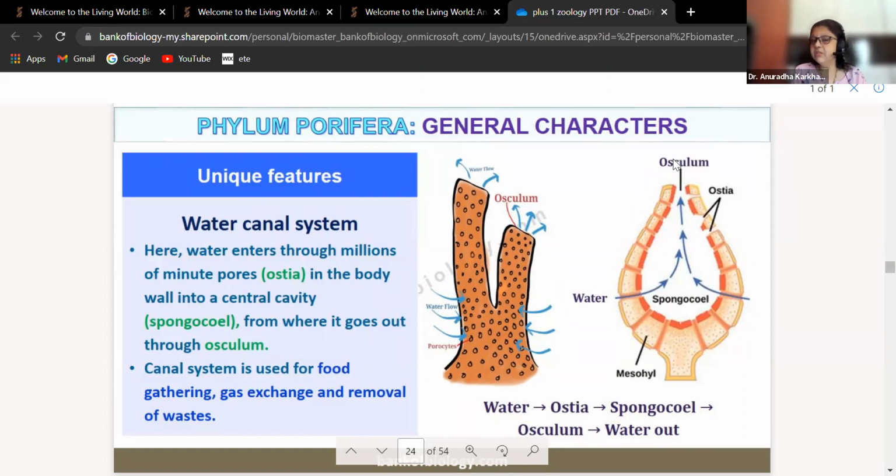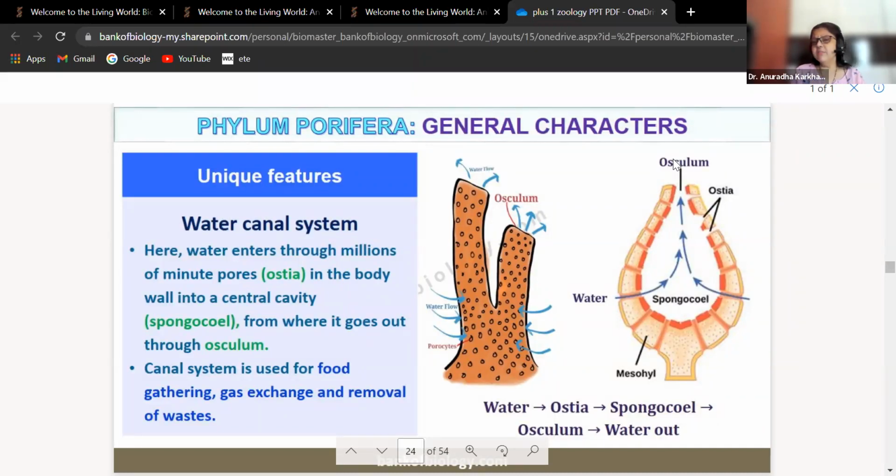And because of these pores, because of this ostia, the entire sponge look porous. Porous को ही porifera कहा जाता है. Okay, so the water will enter through the ostia, it will reach the cavity called as spongiocele. From the spongiocele, the water will be drained out through the osculum, and the water will again come out into the water body. Did you all understand?